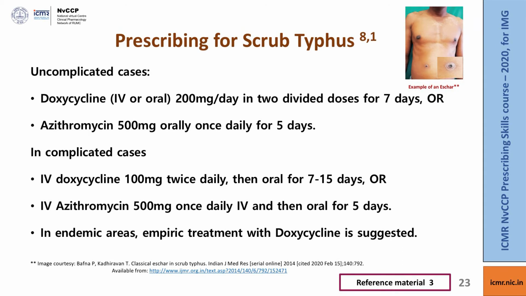Scrub typhus, if it is complicated, tends to involve organs such as GIT, CNS, respiratory tract, and could cause complications such as aseptic meningitis, acute respiratory distress, atypical pneumonia, etc. And hence it is important that you admit these patients and start parenteral therapy with the medicines listed here. In endemic areas, empiric treatment with doxycycline is suggested.